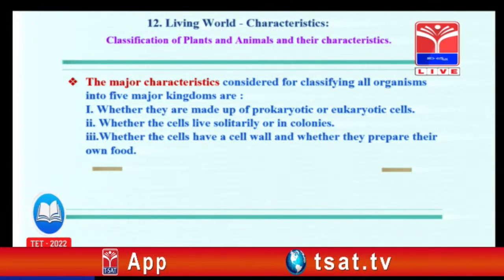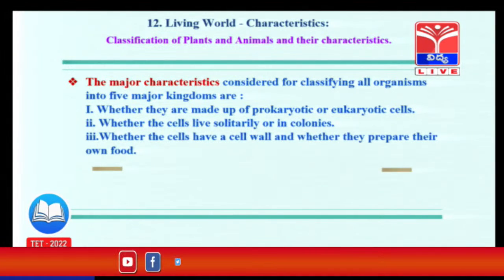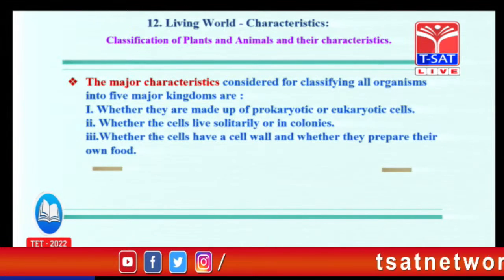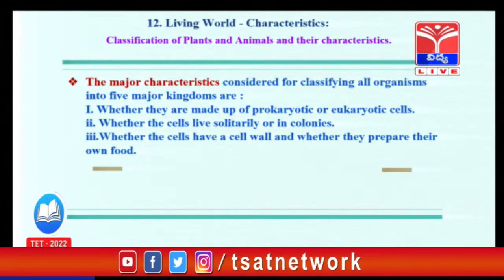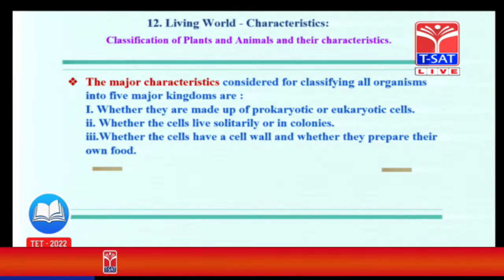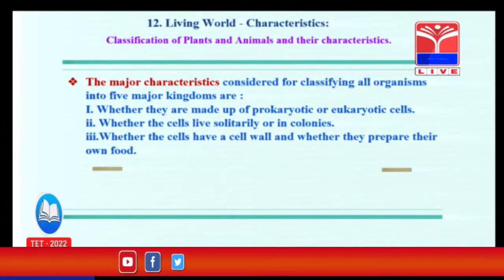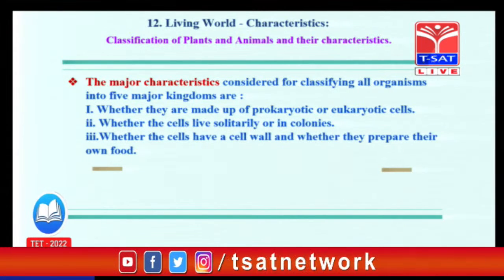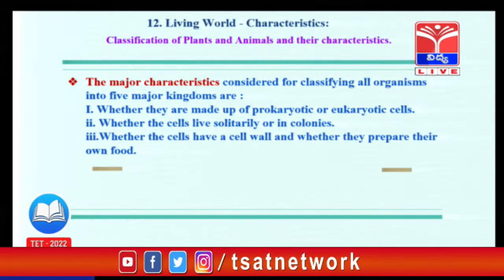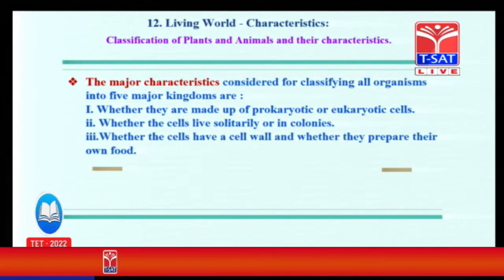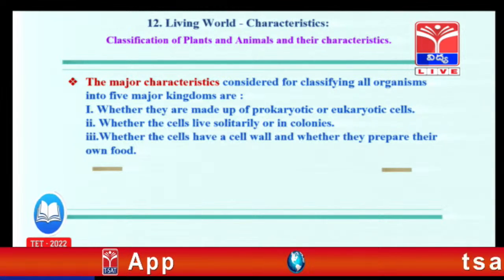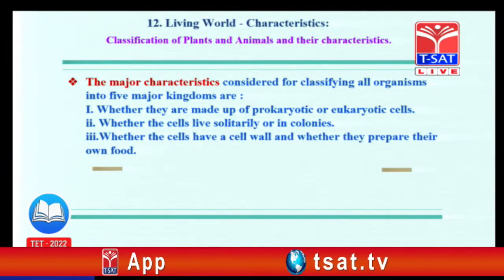Only 3 characters are there. Those are whether they are prokaryotic or eukaryotic. It means, in unicellular or multicellular organisms, prokaryotic means without a nucleus, eukaryotic means presence of a nucleus. And one more thing: either they live solitarily or in colonies, that is the second character. And the third character is whether they prepare food or not.